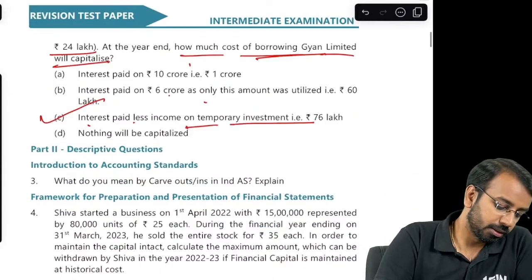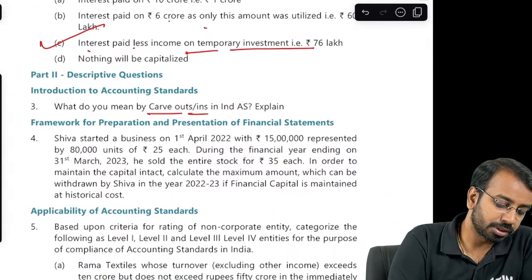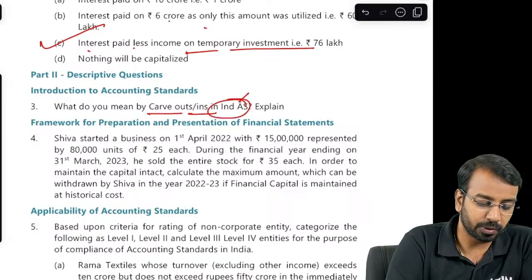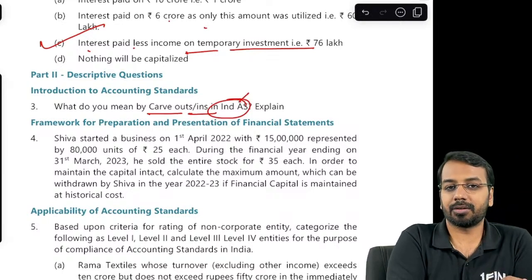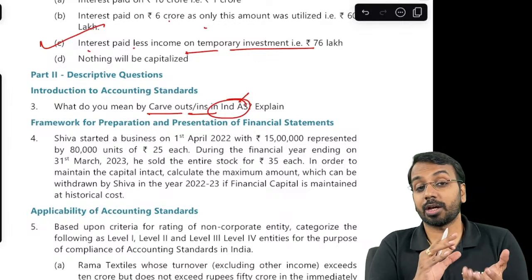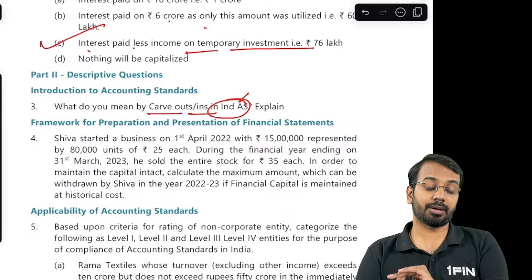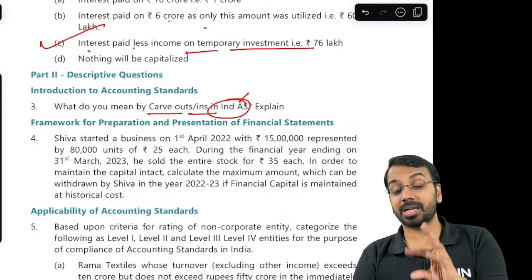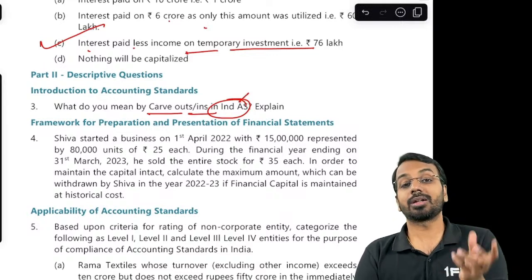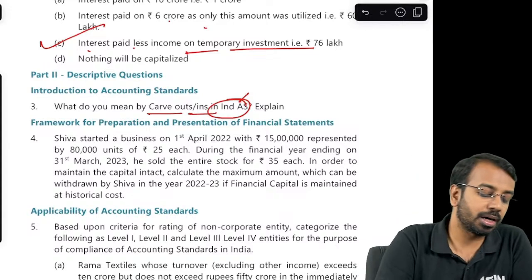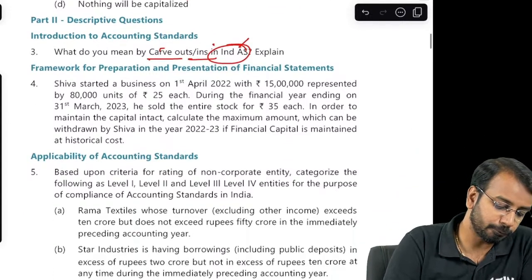Then, theoretical question, carve outs and carve ins in Ind AS. So this is where Ind AS are different from IFRS or IAS. So some things don't match the accounting treatment or the economic requirement of our country. So based on that, some items are excluded from Ind AS or some items are added. That is what is called as carve ins and carve outs.